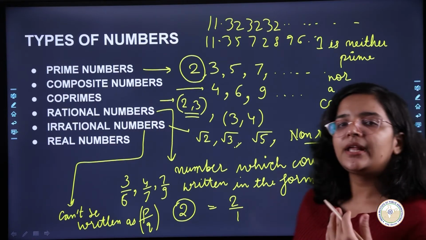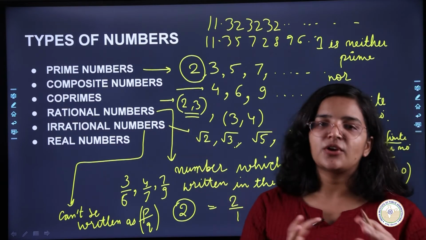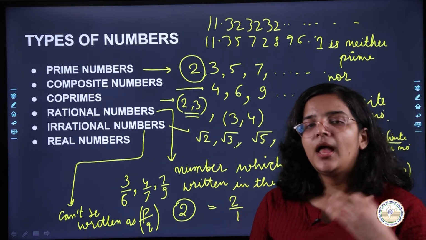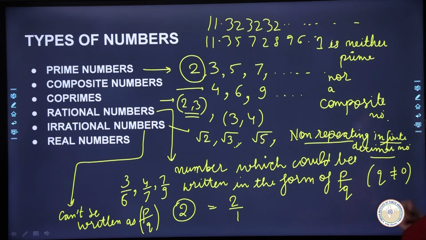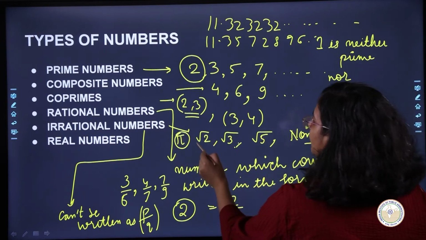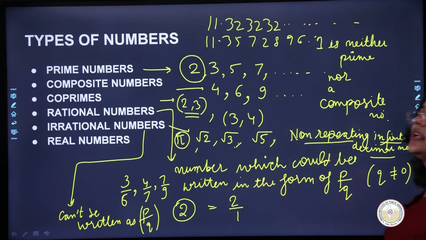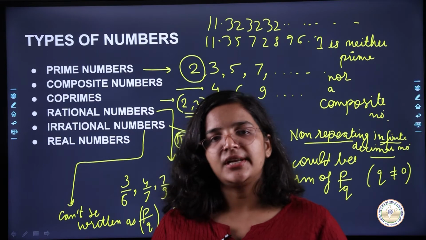They are also irrational numbers. Okay, so irrational numbers are the numbers which cannot be written in the p by q form. And a very good example could be pi. So pi is an irrational number, root 2, root 3, root 5, and non-repeating infinite decimal numbers are irrational numbers.